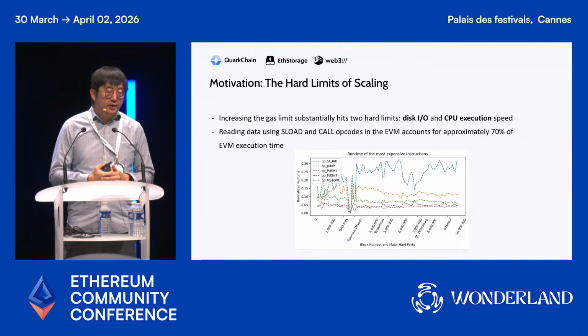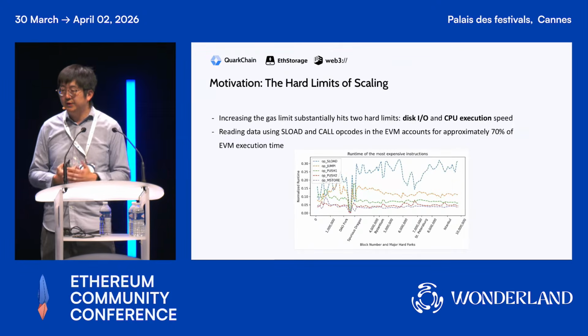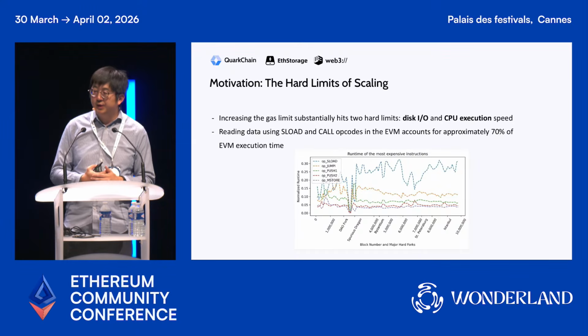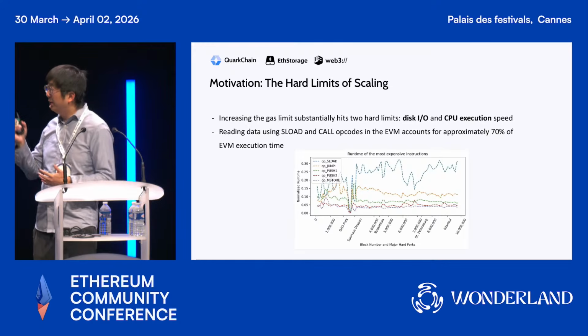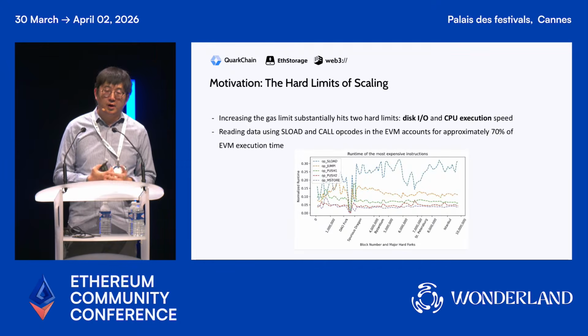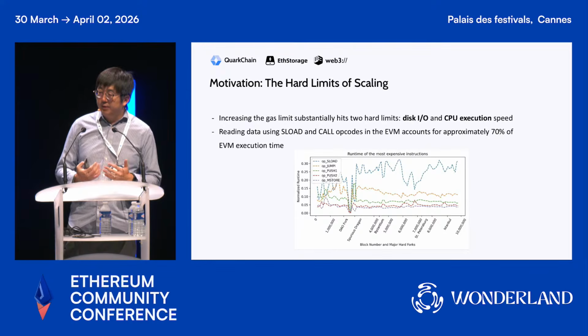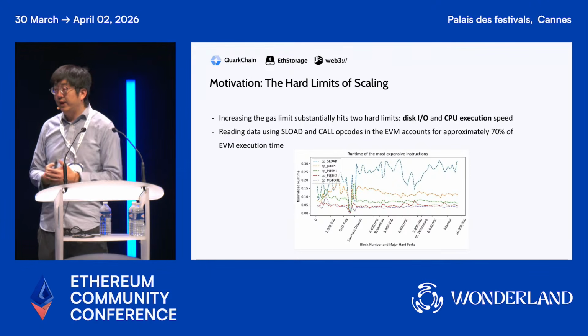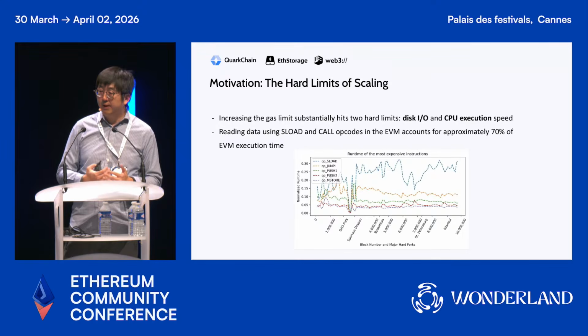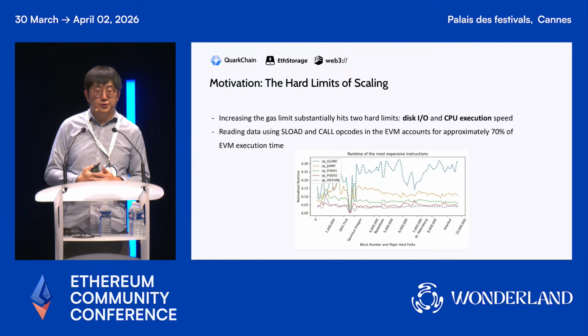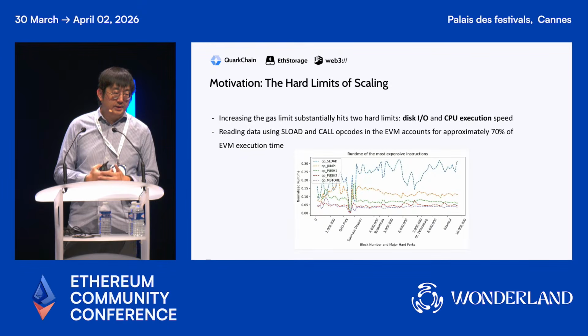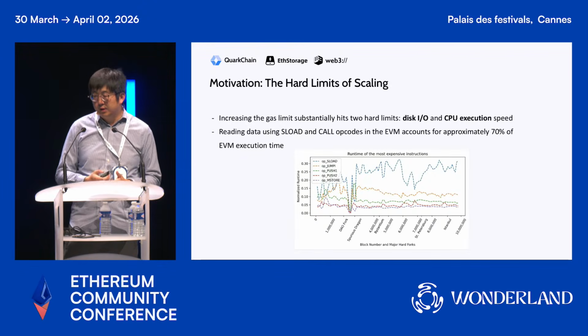So why is the scaling so difficult? The main reason is that there are a couple of limits imposed, both in terms of disk I/O and CPU execution latency. Here is one of my favorite diagrams, generated by Flashbots a couple of years ago. It shows that disk I/O opcodes like SLOAD and CALL opcodes take about 70% of the execution time without any optimization, like pre-warming or optimistic execution.